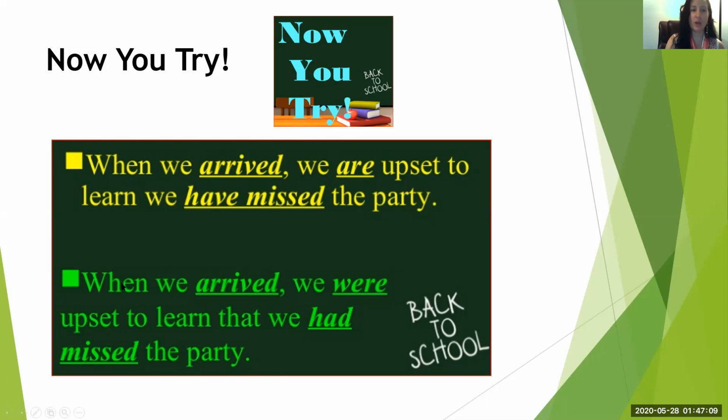Let's check. When we arrived, we were upset to learn that we had missed the party. Does anyone remember what else it could be? We missed the party, okay? When we arrived, we were upset to learn that we missed the party. That's also correct as well.